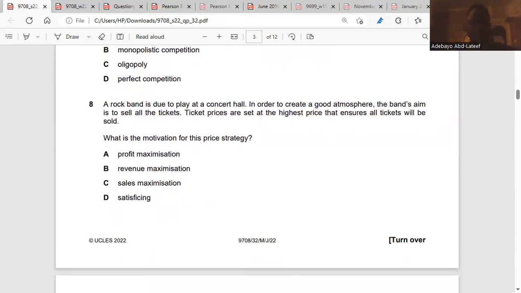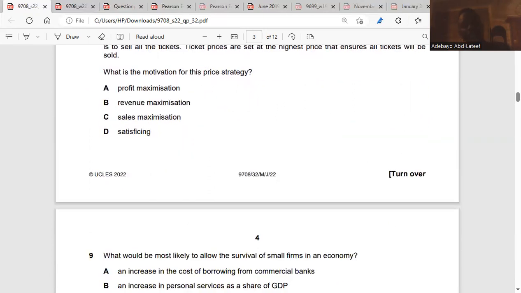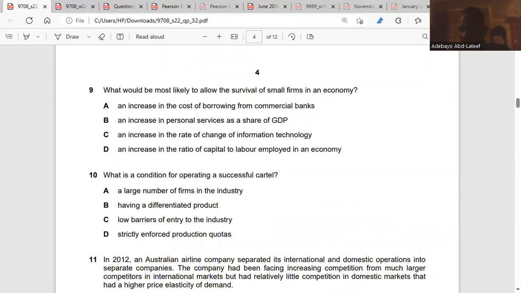Question 8. A rock band is due to play at a concert hall. In order to create a good atmosphere, the band's aim is to sell all tickets. Ticket prices are set at the highest price that ensures all tickets will be sold. All tickets will be sold. Sales maximization. So 8 is C.